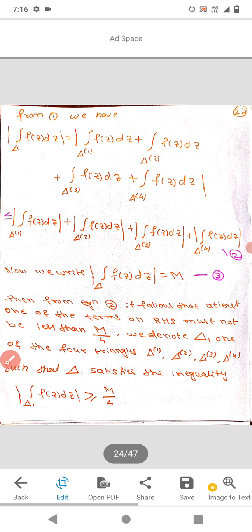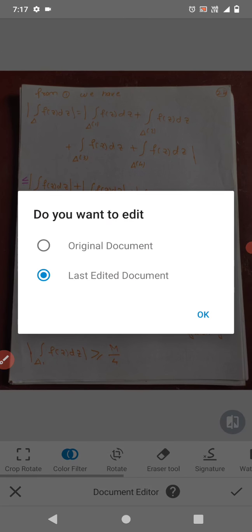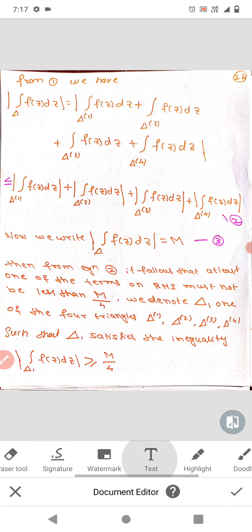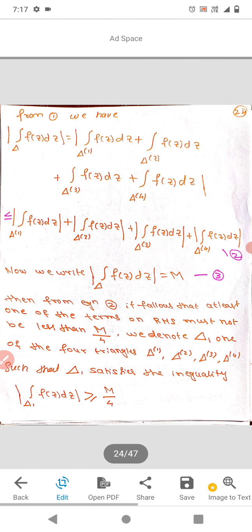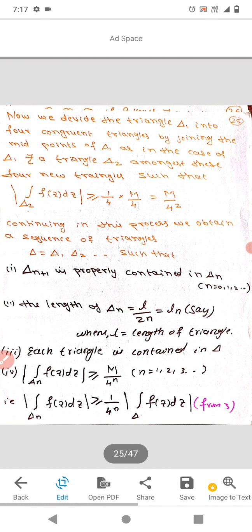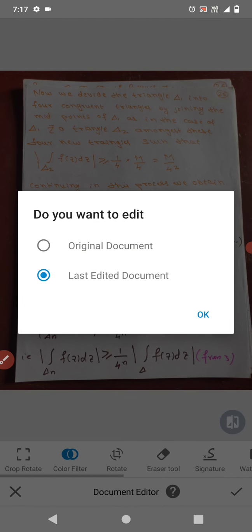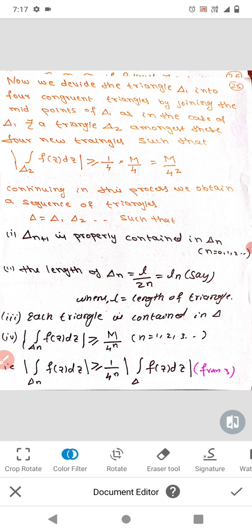Now delta 1 satisfies the inequality: modulus of the integral over delta 1 of f(z) dz is greater than or equal to M by 4. Now our job is, we have already taken one triangle as delta 1.